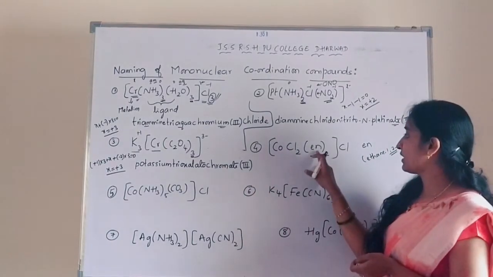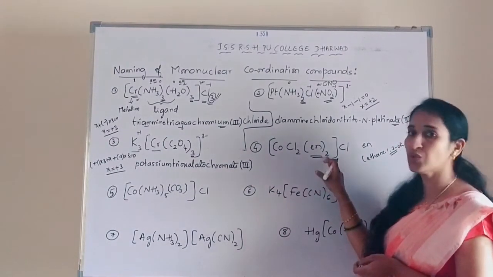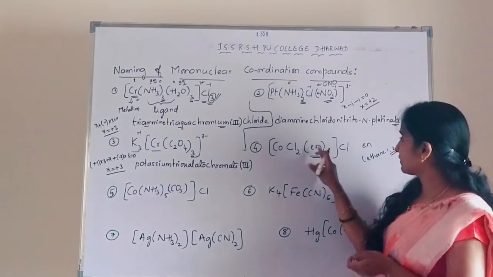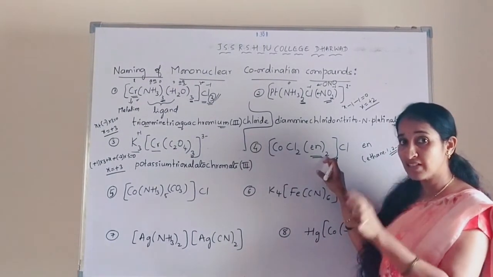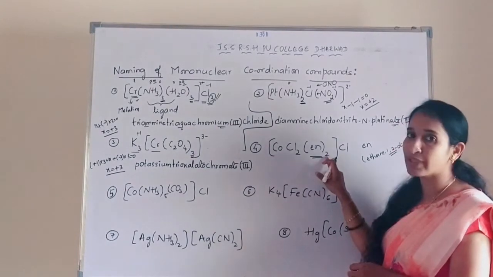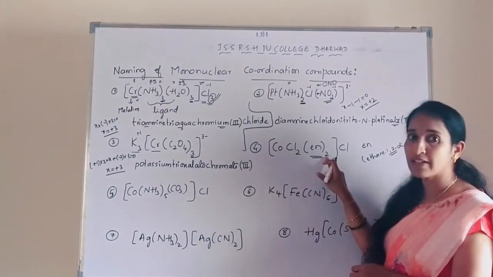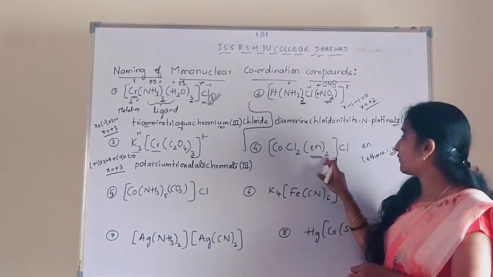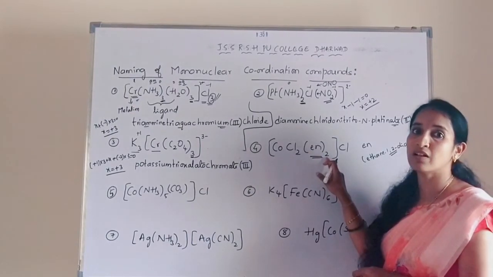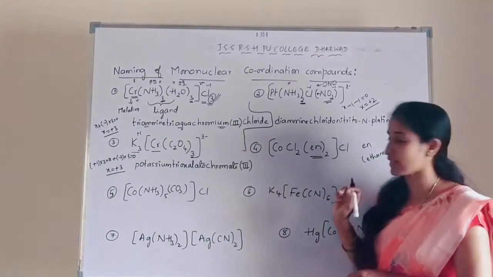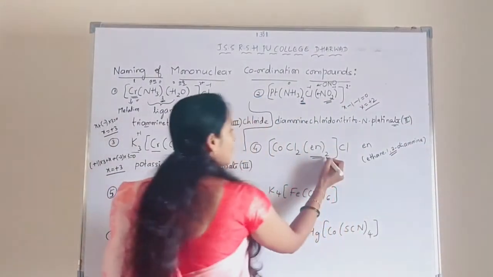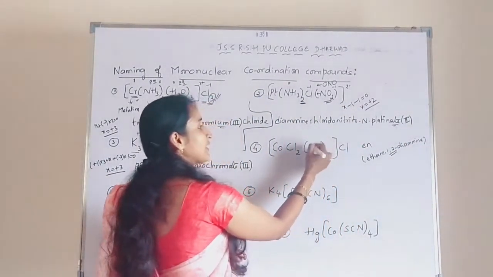If the total number of ligands is 2, then it is written as bis. If the ligands are 3, then it is written as tris. If it is 4, then the prefix used is tetrakis. Okay. So here only 2 identical ligands are there.